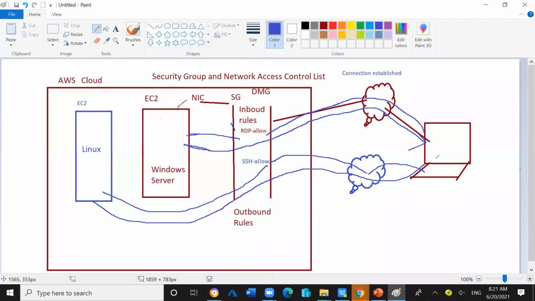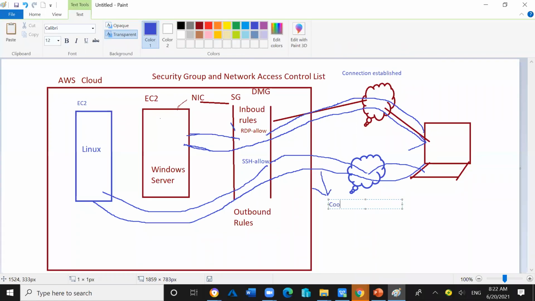When the SSH request is coming from my computer, it will reach the Linux server. This is one side, and on the second side, from the Linux server, the response will be generated, and the response will reach my computer. When the request and the response, both sides, are completed, then we can say the connection is established. And your external computer will get the SSH connection successfully.